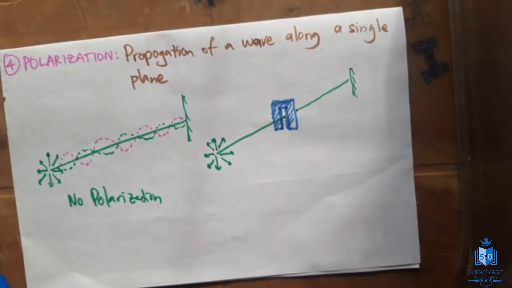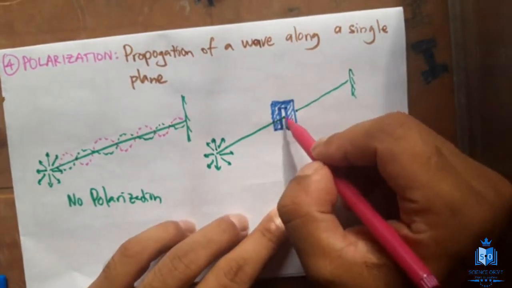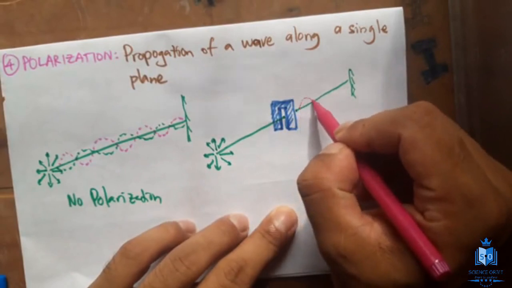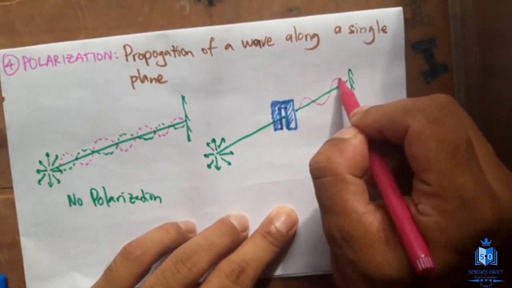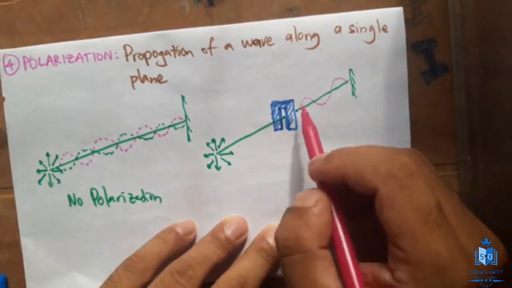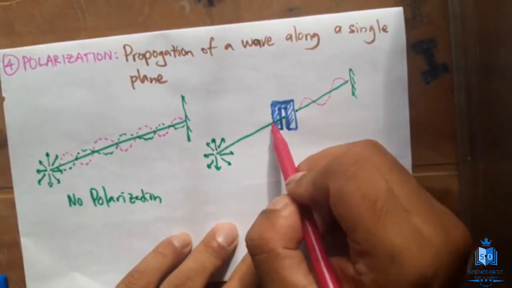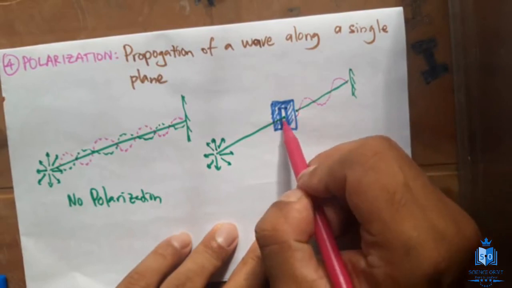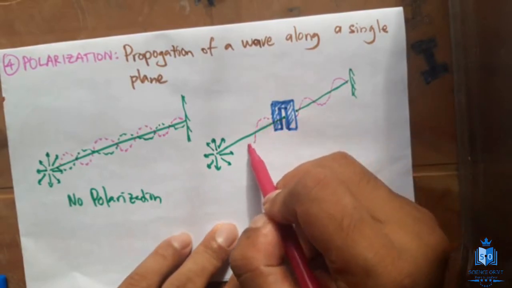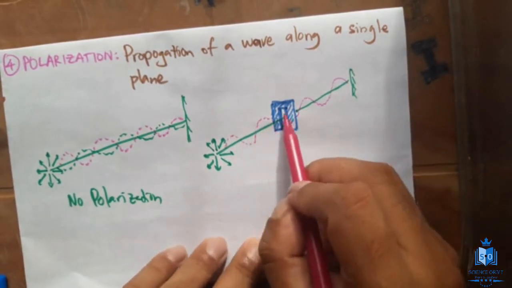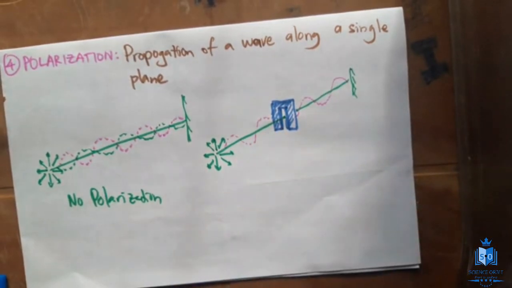So on the other side, the wave will travel only in one plane. If the wave is going to pass this, the wave will pass only in this direction. Here only this wave will proceed, but the other waves will have to stop in the middle. If you imagine, this is the first plane I was talking about. This is the initial plane, which is parallel to this. There can be waves in other planes, but they can't proceed.